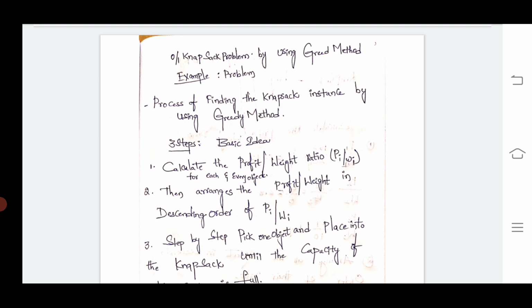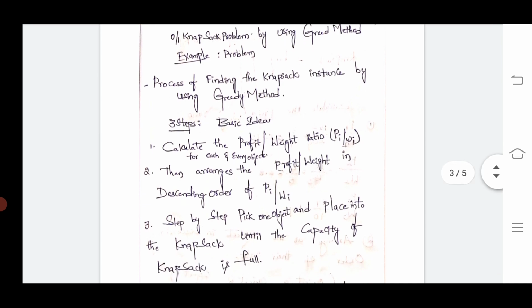Coming to the third step, step by step pick one object and place it into the knapsack. Knapsack is nothing but a bag, until the capacity of the knapsack is full.